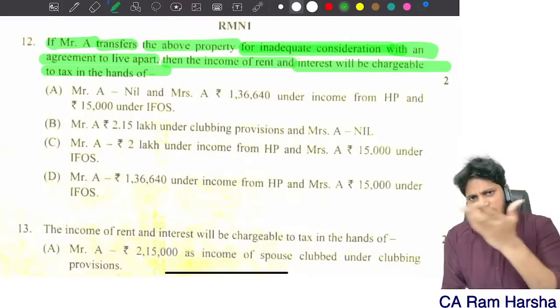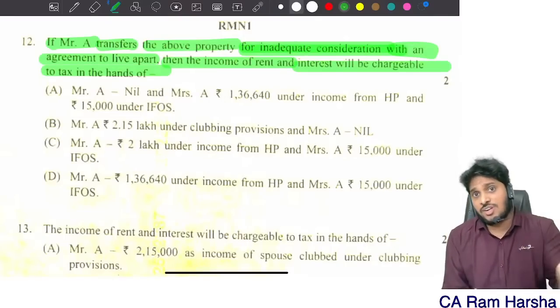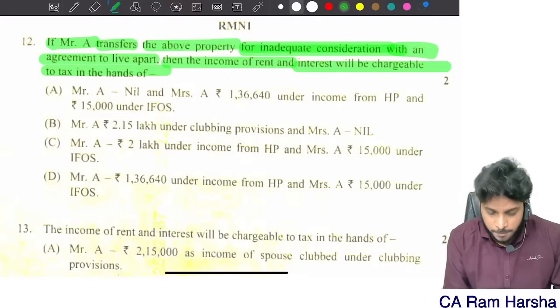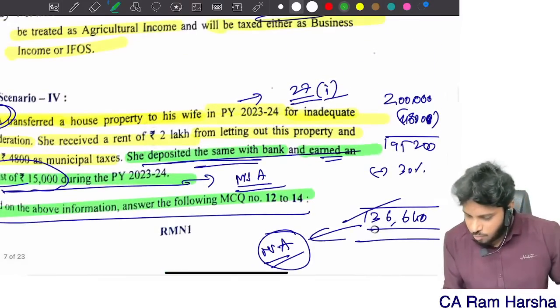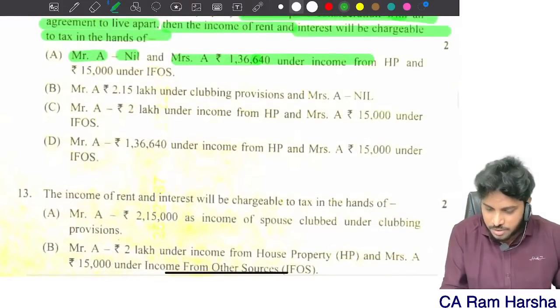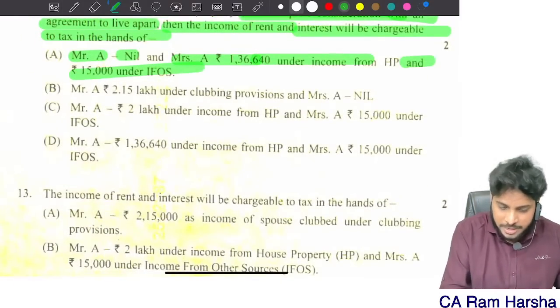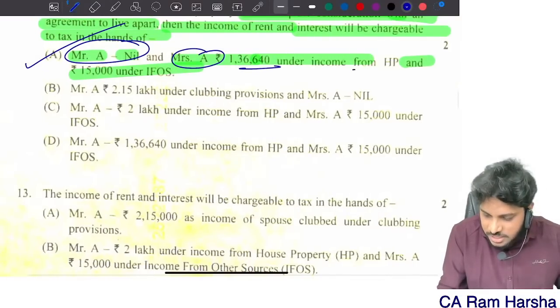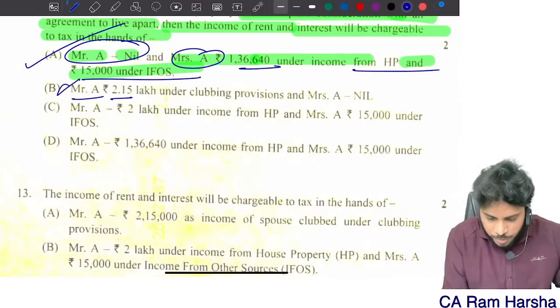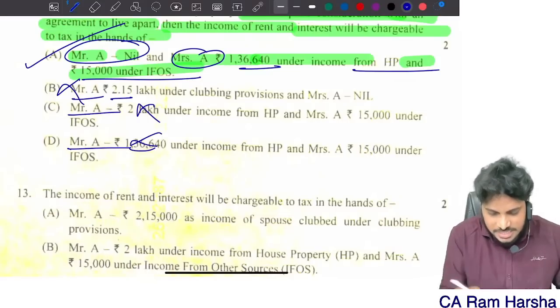Rent will be taxed in the hands of the wife only. Interest accretion is also taxable in the hands of the wife only. So Mr. A: nil. Mrs. A: 1,36,640 under income from house property and 15,000 from other sources. The answer is A. Mr. A, nothing is taxable; Mrs. A, 1,36,000. The other options, Mr. A 2.15, are wrong. That's it. The answer is A.